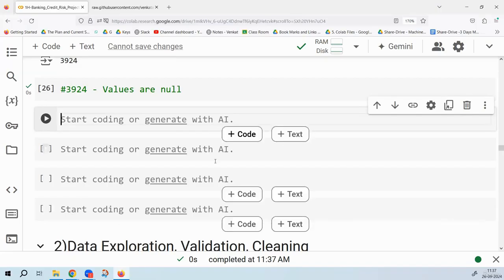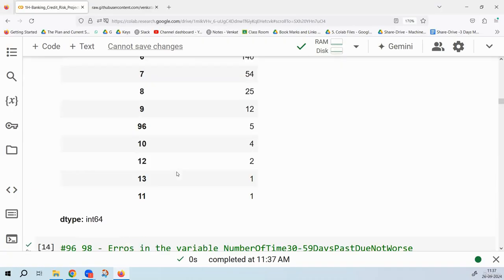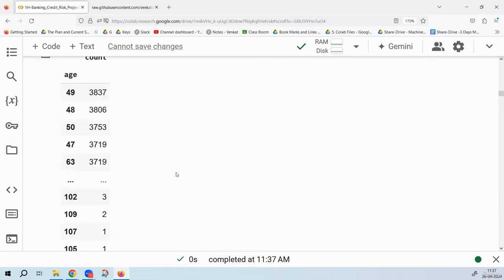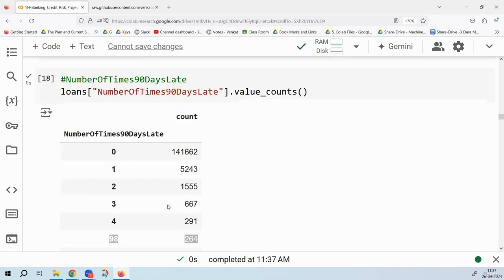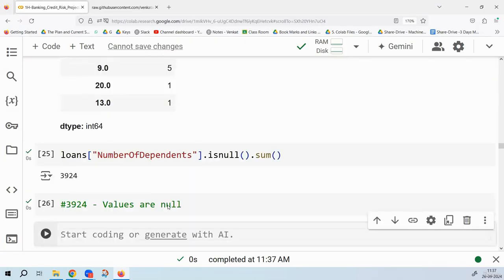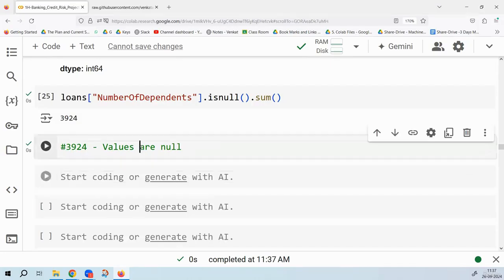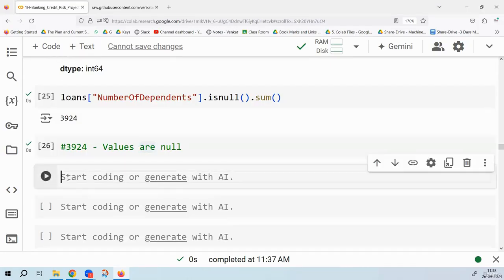We have used all these variables for making the prediction about the target variable, for which we are going to build the model. As part of data exploration, we looked at their frequency table and we found what all the issues are. We have listed them down. Next step, what is the next step? Once you're done with the discrete variables, you will go to continuous variables. Yes or no?